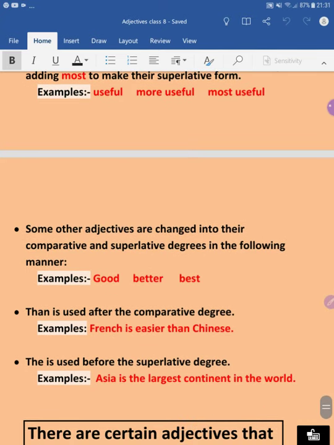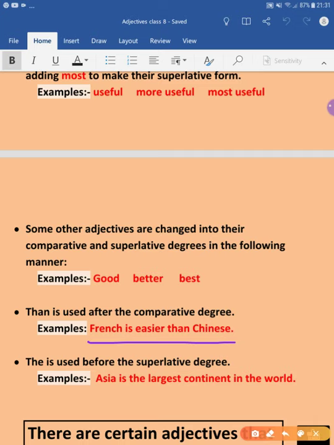One more point which you have to understand is that than is used after the comparative degree. Like we can see here in the example, French is easier than Chinese, right? We are not even adding more, most, er or est at the end of the adjective.